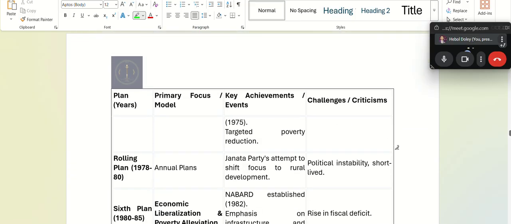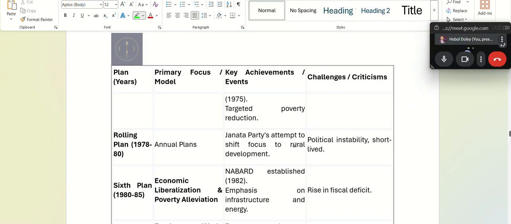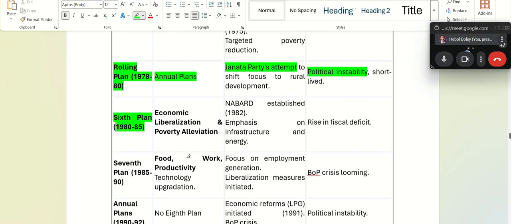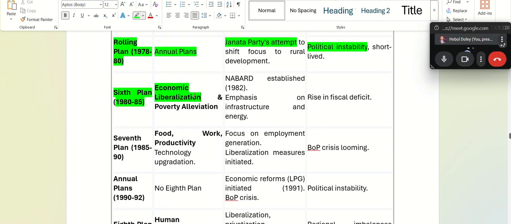All right. Fine. Then again from 78 to 80, again annual plans were going on. Janta Party shifted the focus to make the plans annual instead of 5 years. All right. Again, during this period, instability was there politically, so it was short-lived. Then the sixth plan comes in 1980 to 85, which was economic liberalization and poverty alleviation.